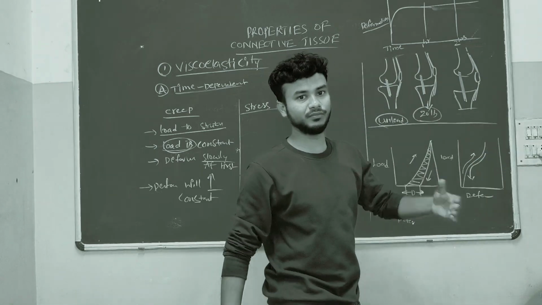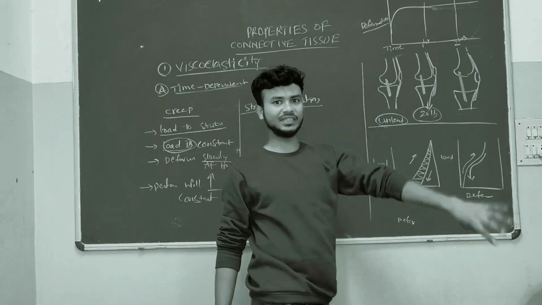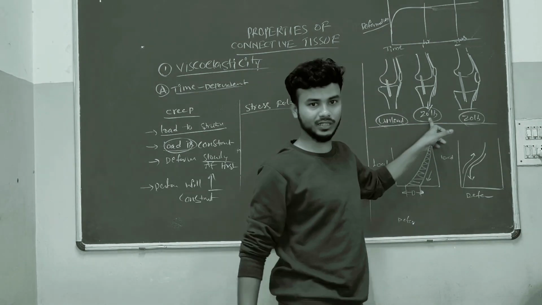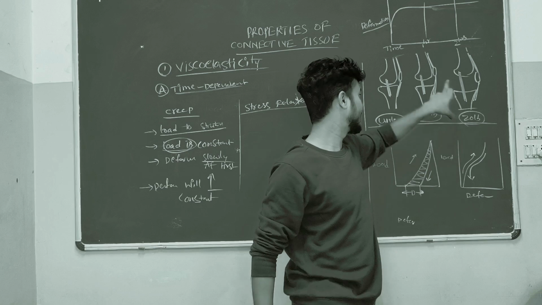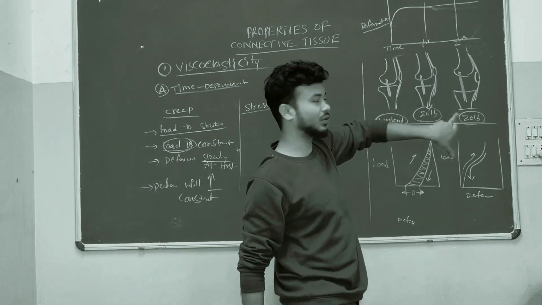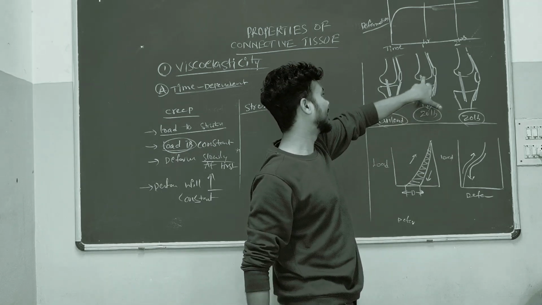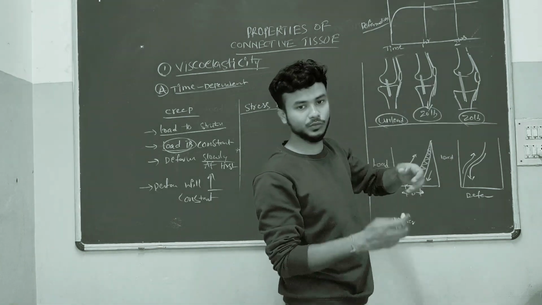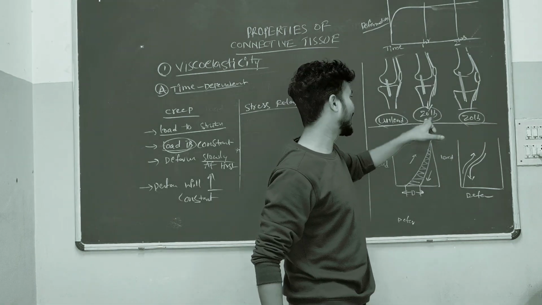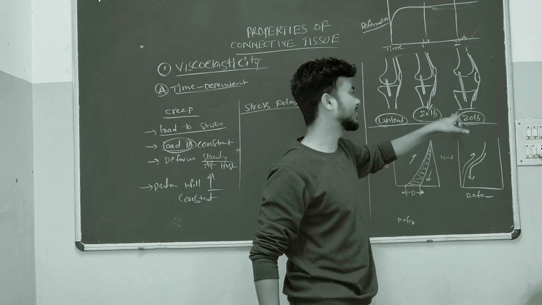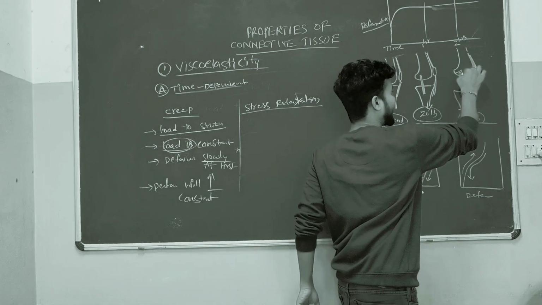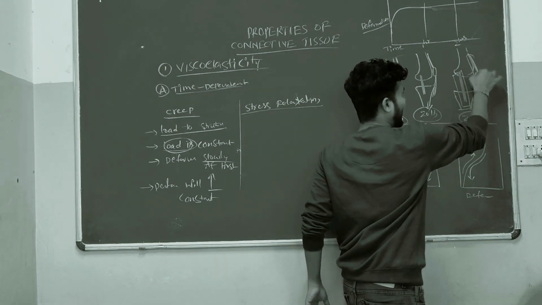After some time, maybe after 1 hour, 2 hours, or maybe after 5-6 days, the load is constant; it is the same 20 lb load we applied. At that time the structures, here ligament or tendon, are elongating slowly. After 1 hour, or 2 hours, or maybe 2-3 days, the load is the same, but the deformation is more.